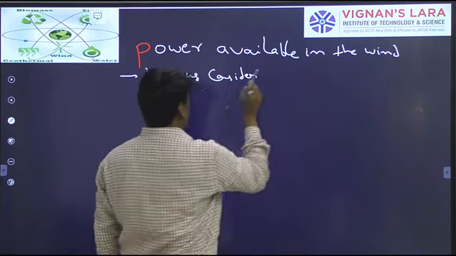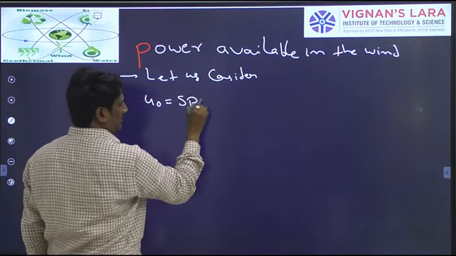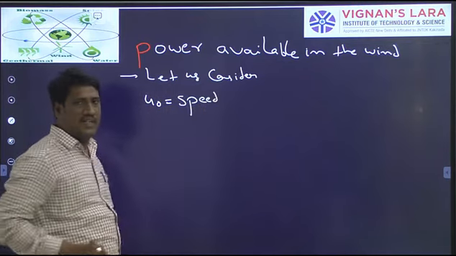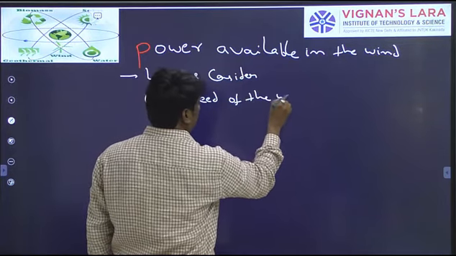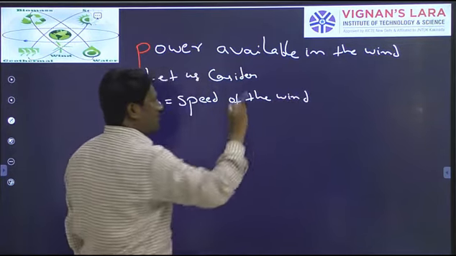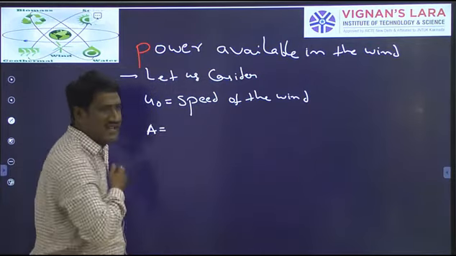U naught will be the speed of the wind. And A is the area through which wind is blowing.